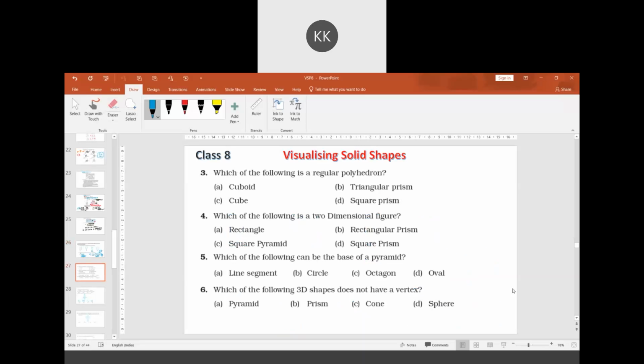Question 3: which of the following is a regular polyhedron? Regular means all the faces should be congruent. Cube. Option C, cube, is the correct answer.